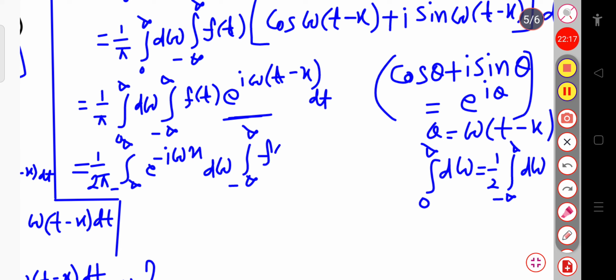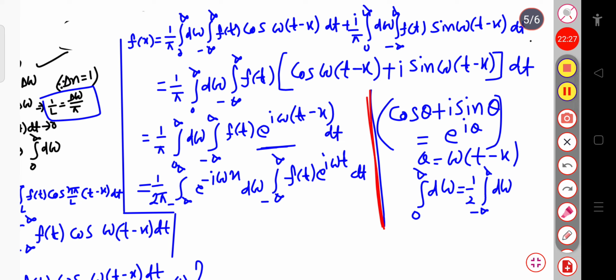This exponential is a function of t, so I write exponential i omega t dt. This is our f of x.